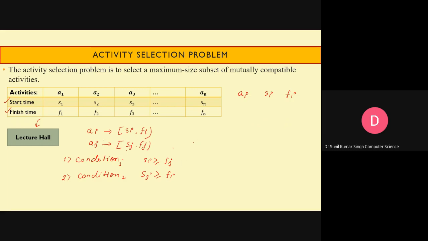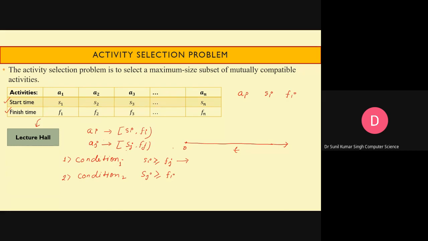Suppose this is our timeline, starting from some time 0. Consider condition 1, where Si is greater than or equal to Fj. That means Sj also will be smaller than Si.